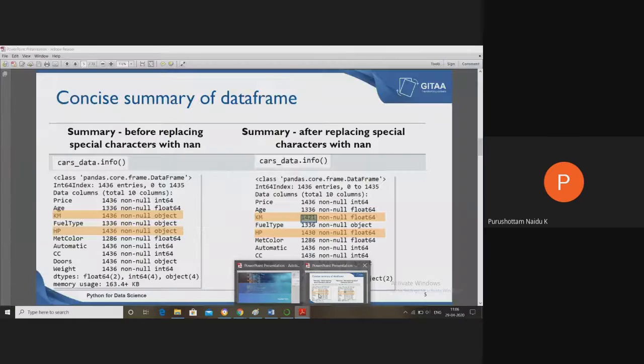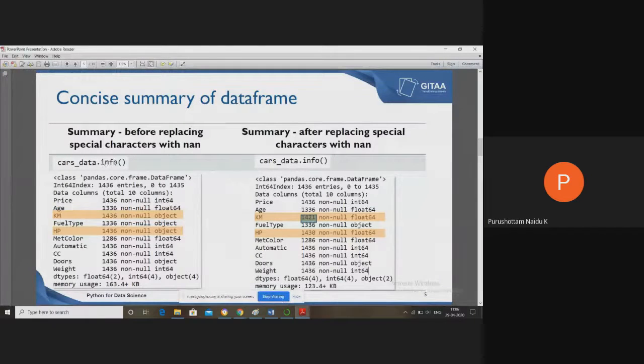So that is cost_data.info before applying the special character handling, before applying na_values. This is after applying na_values. Okay, so now